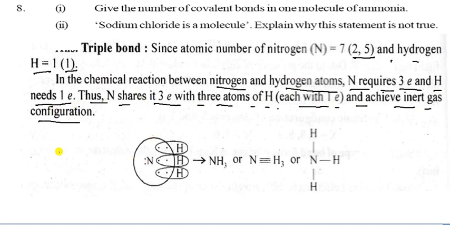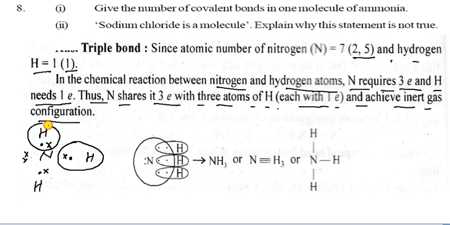Like this, you can see here nitrogen, with 1 hydrogen here, 1 hydrogen here and 1 here. Hydrogen has only 1 electron, so you can write 1 electron here, and nitrogen has 5 electrons, 1, 2, 3, 4 and 5. So first this hydrogen completes its duplet, and this hydrogen atom also completes its duplet, and this hydrogen atom also completes its duplet, and now nitrogen has completed its octet like this. So it is given here.